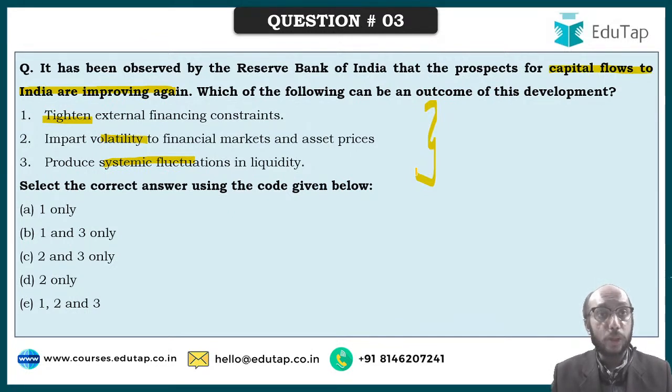Alright. So the answer over here should be your C. It should be 2 and 3. I'll explain the entire matter to you and then I'll give you an opportunity to attempt this question again.